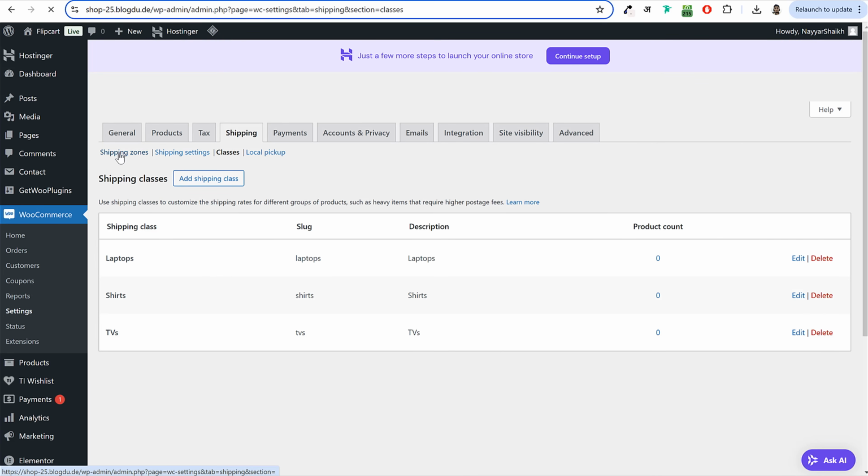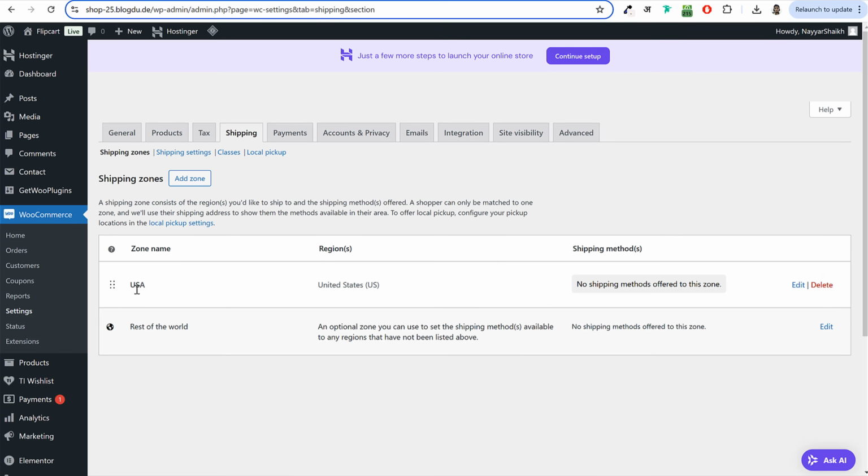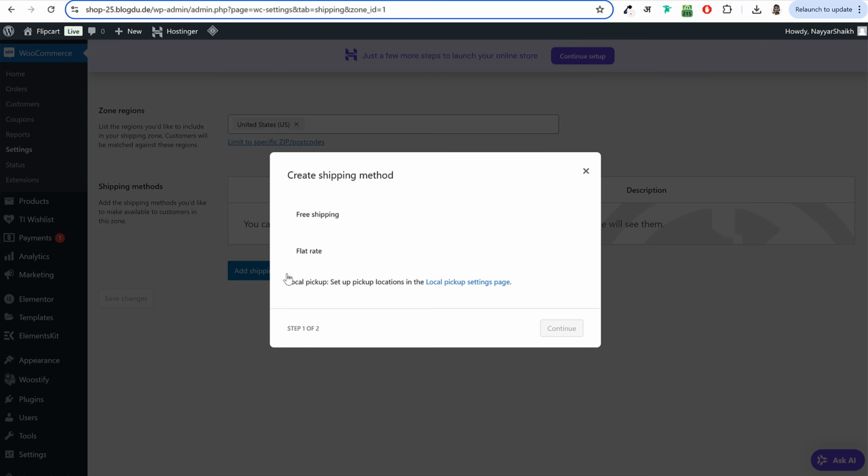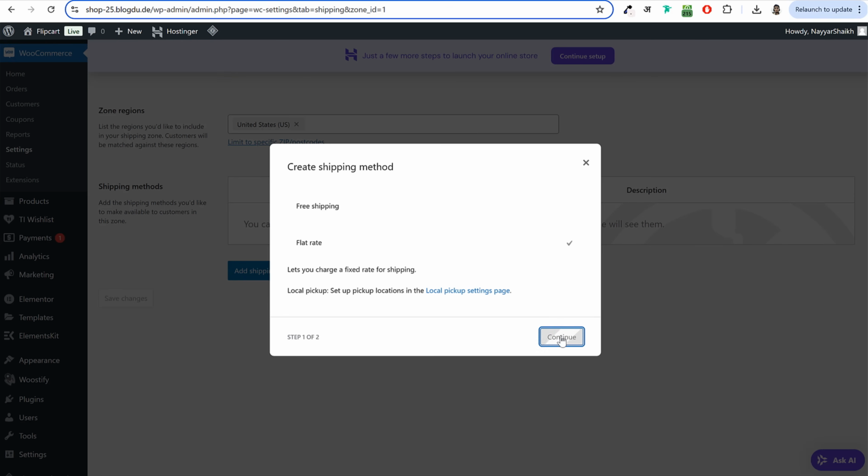Once you do that, again, come back to shipping zones, click on USA, select USA, and besides that, click on edit. Now over here, I'll click on add shipping method and I'll select flat rate, click on continue.